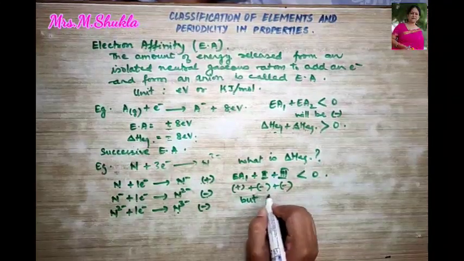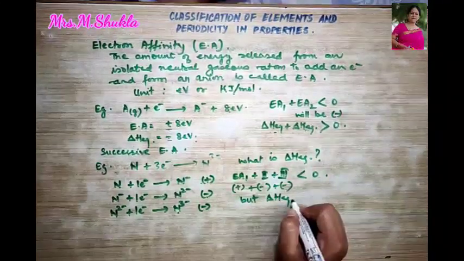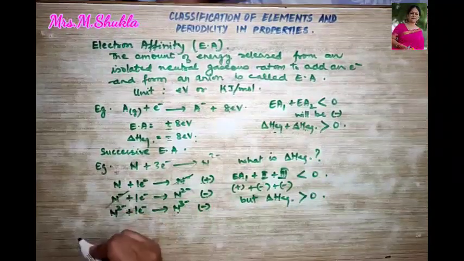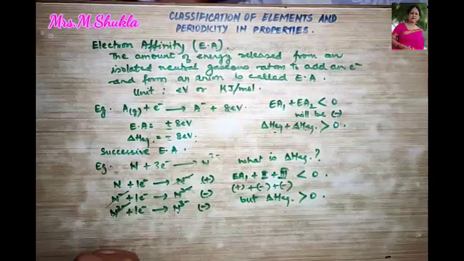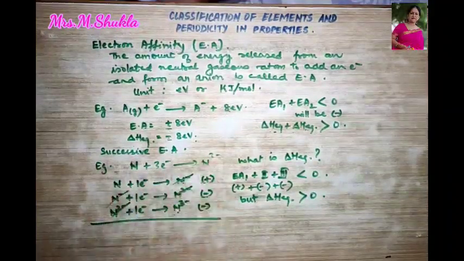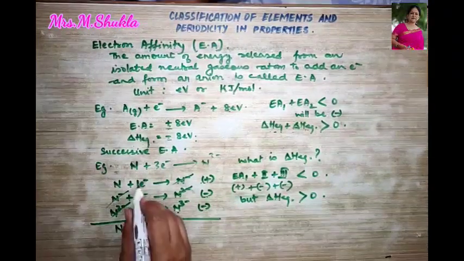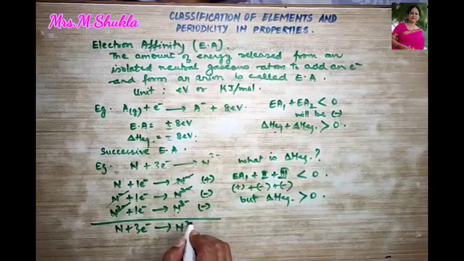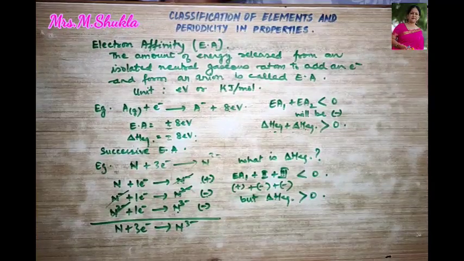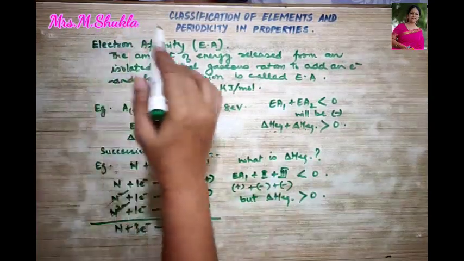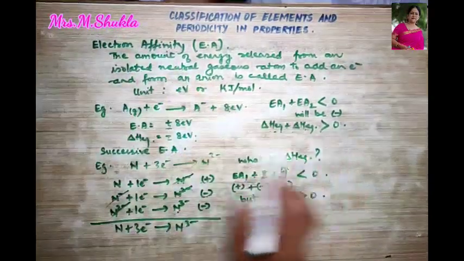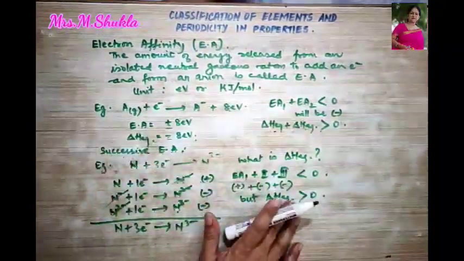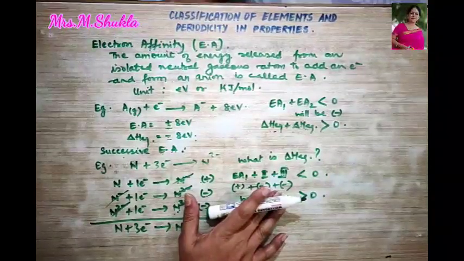But the electron gain enthalpy will be more than 0 over here. Now see here, if we check, this gets cancelled by this. So we are going to get this reaction, that is N plus 3 electrons gives N3 minus. Got it? I hope electron affinity, electron gain enthalpy, successive electron affinity, all this is very clear to you. The relationship is clear to you, right?